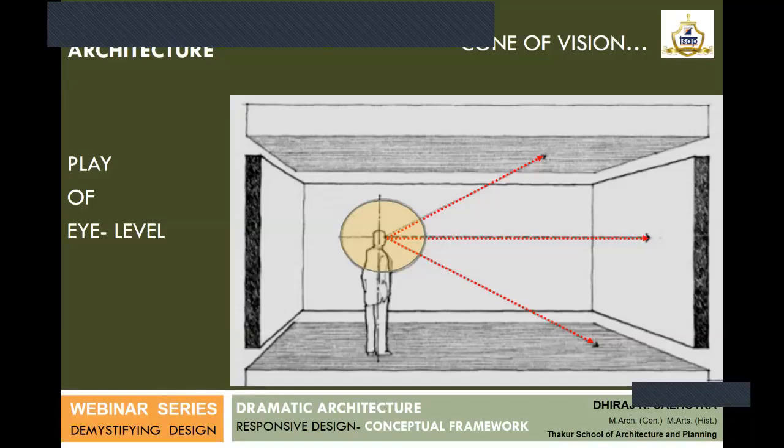So in the majority of cases, we see more of the ground than we see the sky. If you keep just this aspect very clear in your mind, when you place the human figures in the section, you would exactly know what kind of view you are capturing. We always talk about vistas, we always talk about framed views, but this is the basic logic about understanding the cone of vision. So primarily, if I have to tell you, the first rule for dramatic architecture to begin is understanding this cone of vision.